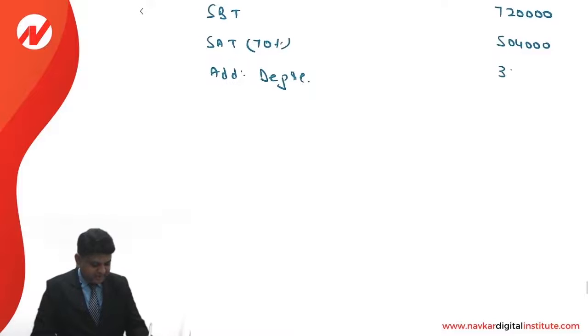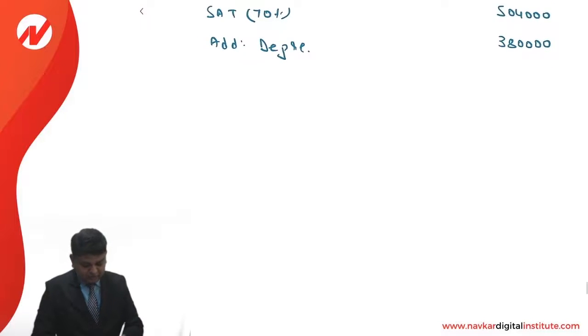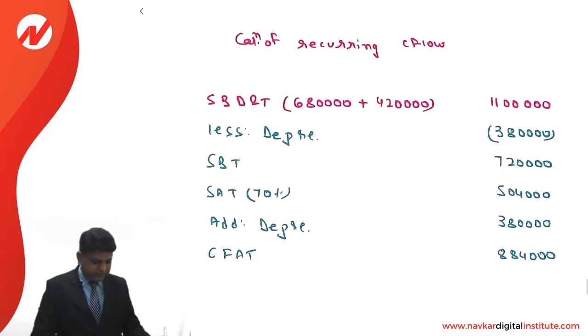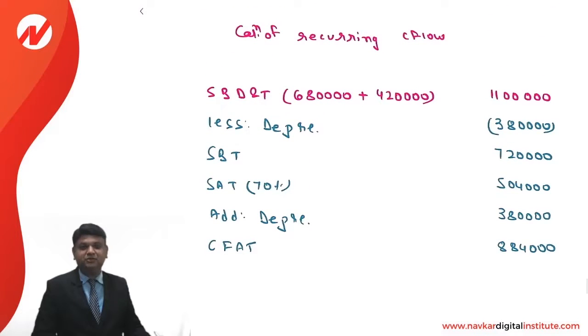It is 3,80,000, and that will be useful to calculate cash flow after taxes. 5,04,000 plus 3,80,000, that comes to 8,84,000. This is the way we can make the computation of recurring cash flow.